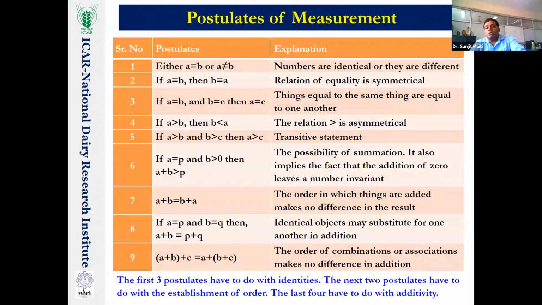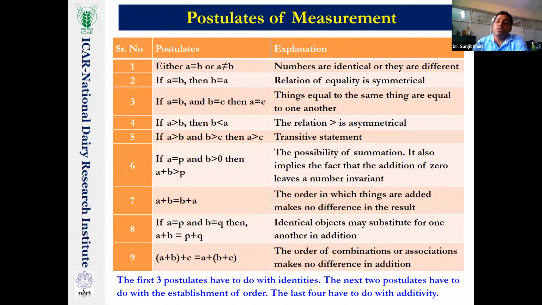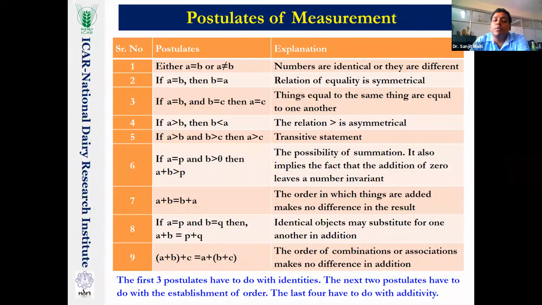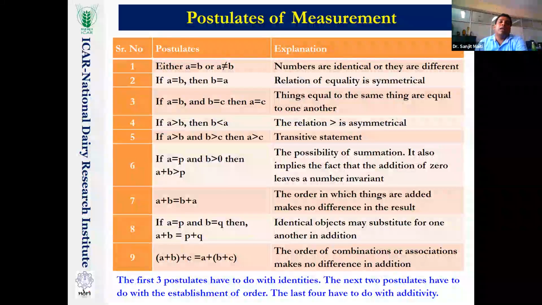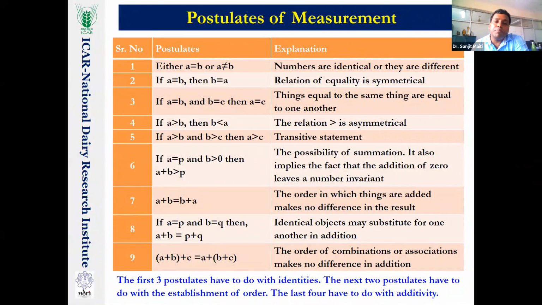Before going to the details of the measurement, let's try to understand the postulates of measurement. In Kerlinger's book, 3 postulates are mentioned, but over time the number keeps increasing. People say there are 9 postulates of measurement. The first one is that either A equals B or A does not equal B, but not both at a time. If you remember, I told you in our variable discussion that categories should be mutually exclusive, not overlapping. What is considered male should not also be considered female.